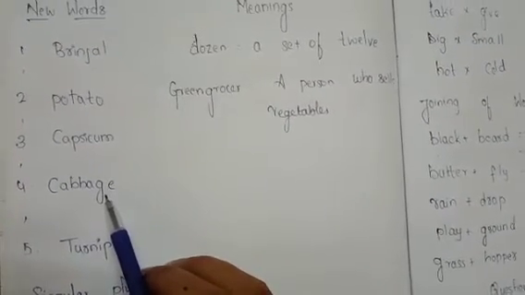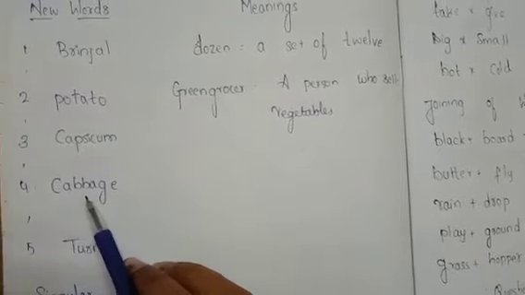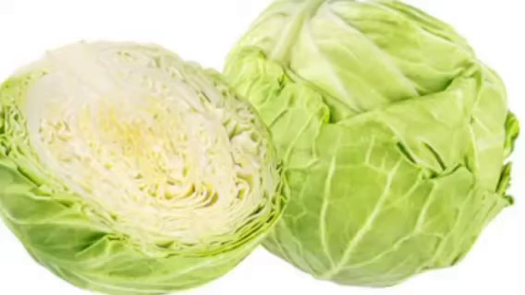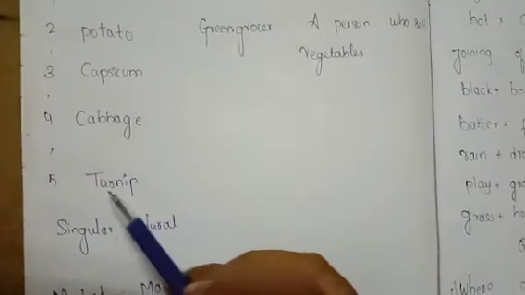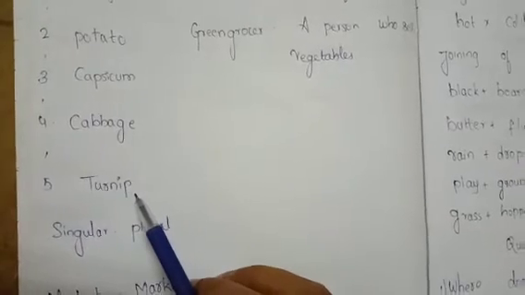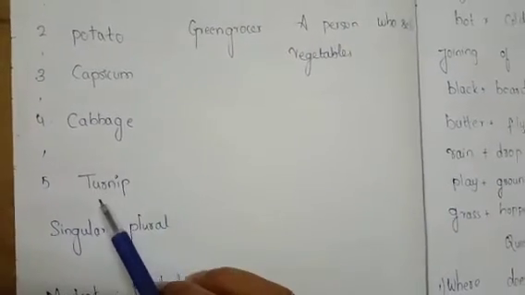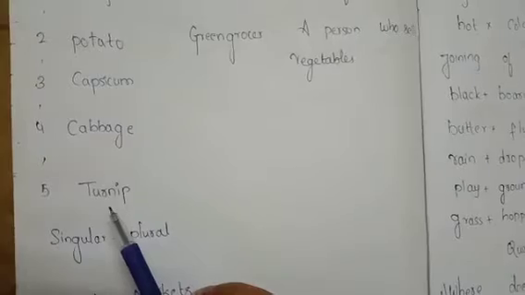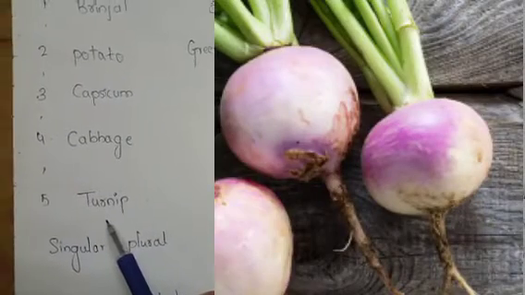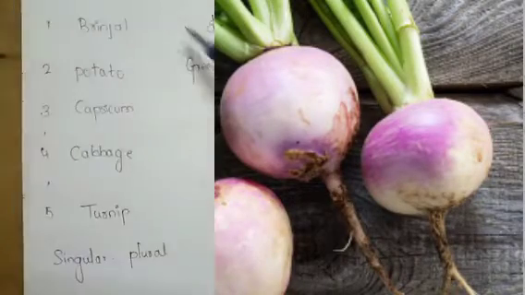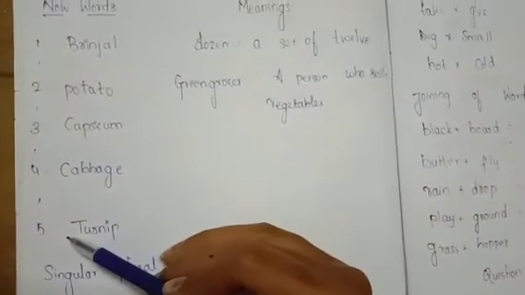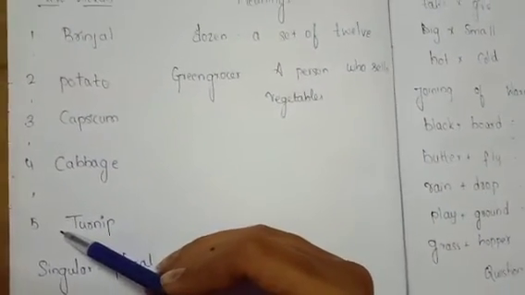CABBAGE, cabbage. So it is the picture of cabbage. Okay. Let us see our fifth word. TURNIP, turnip. So this is the picture of turnip. So these 5 words are the names of vegetables.